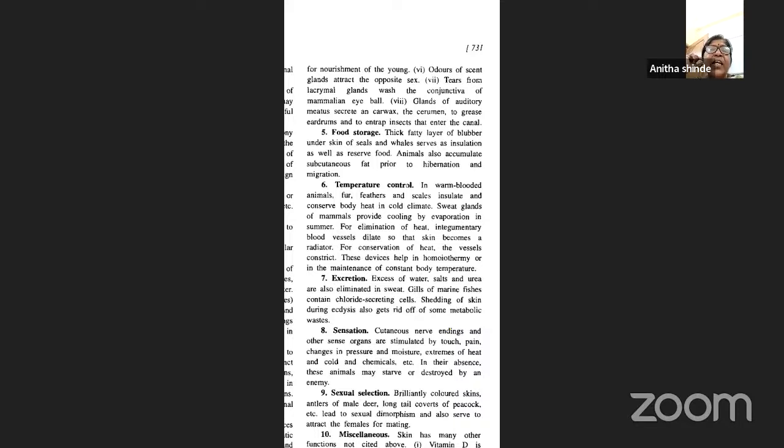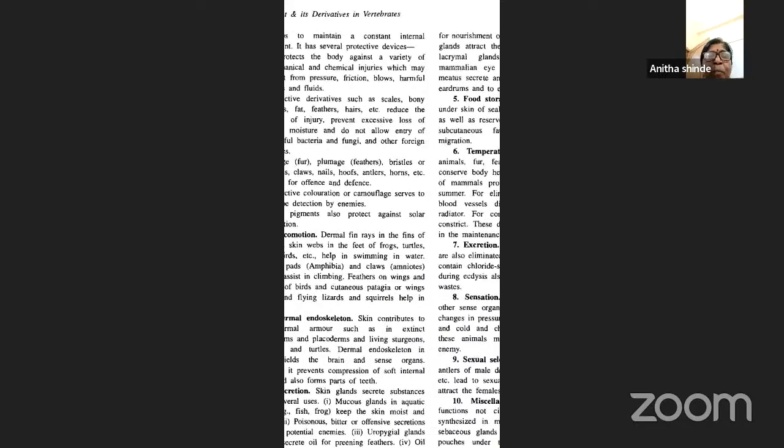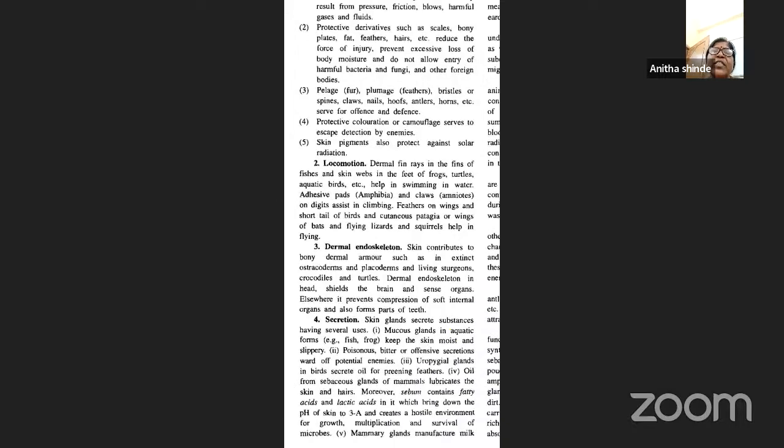So that is the ear, which will secrete ear wax, called the cerumen, to grease the eardrums and also to entrap the insects that enter into the canal. So this is how the secretions from the integument help the animal in a variety of ways.